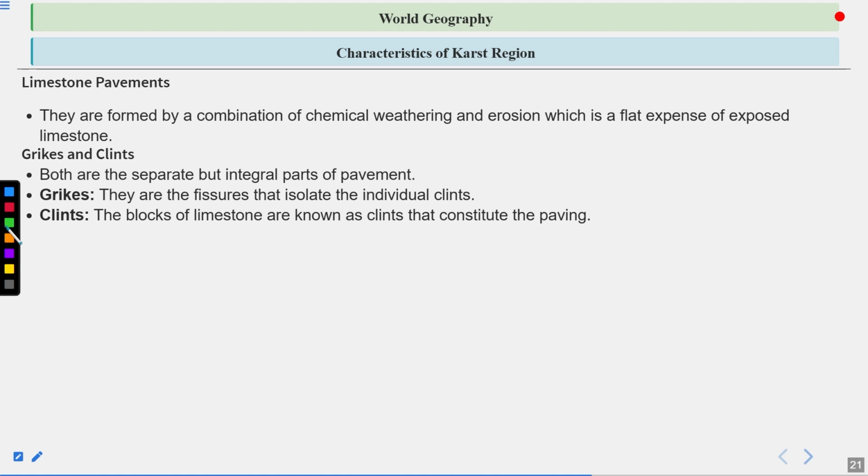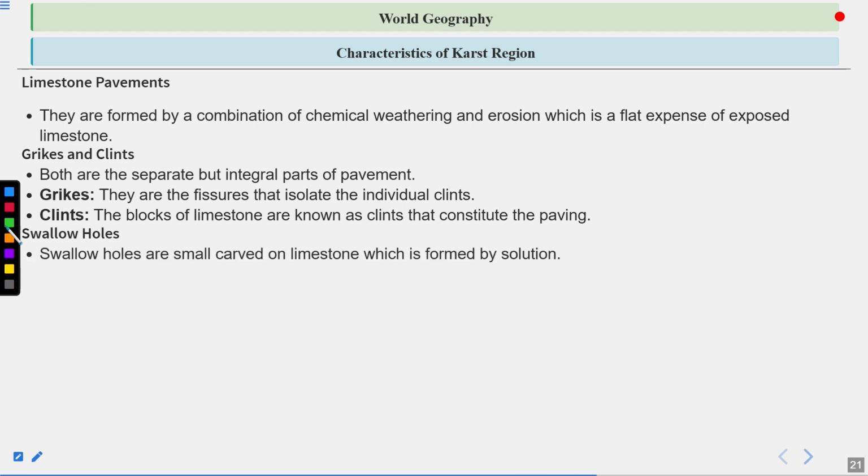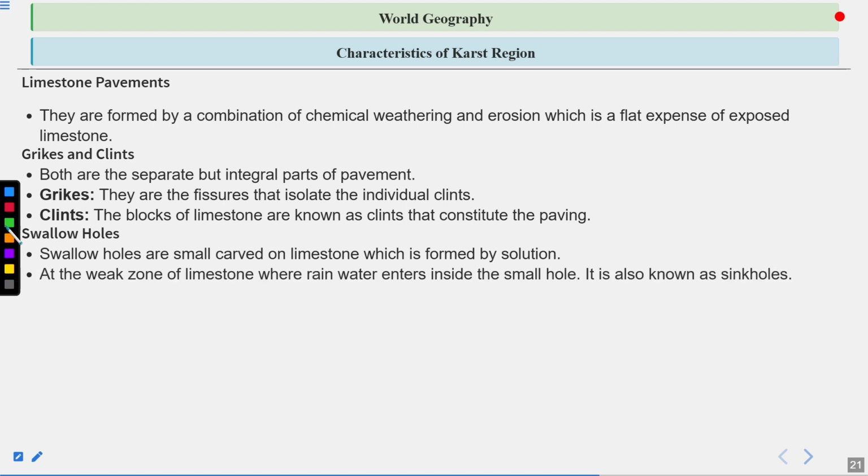Clints, the blocks of limestone that constitute the paving, are known as clints. Shallow holes, shallow holes are small holes carved on limestone which are formed by solution. At the weak zone of limestone, where rainwater enters inside the small hole, it is also known as sinkholes.